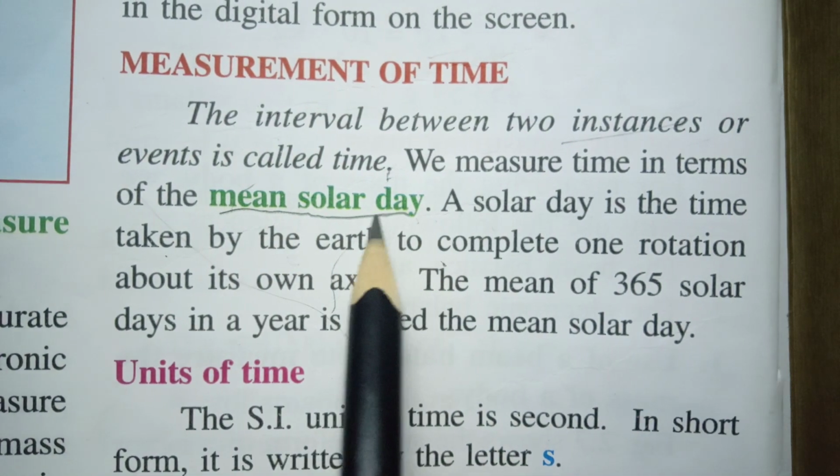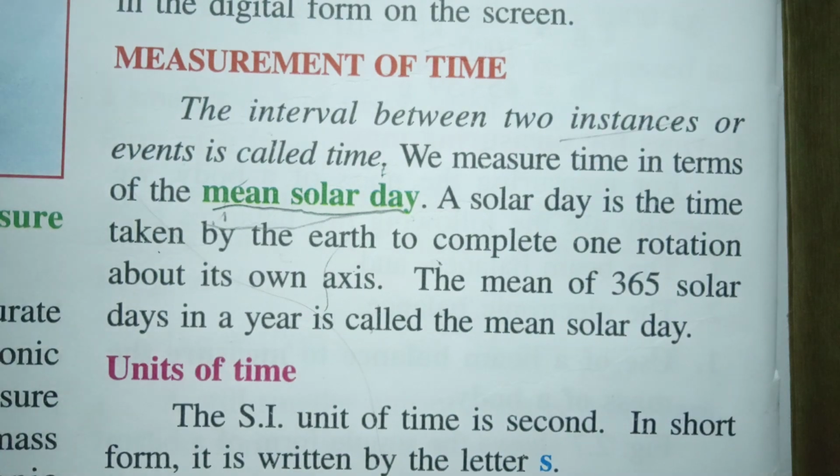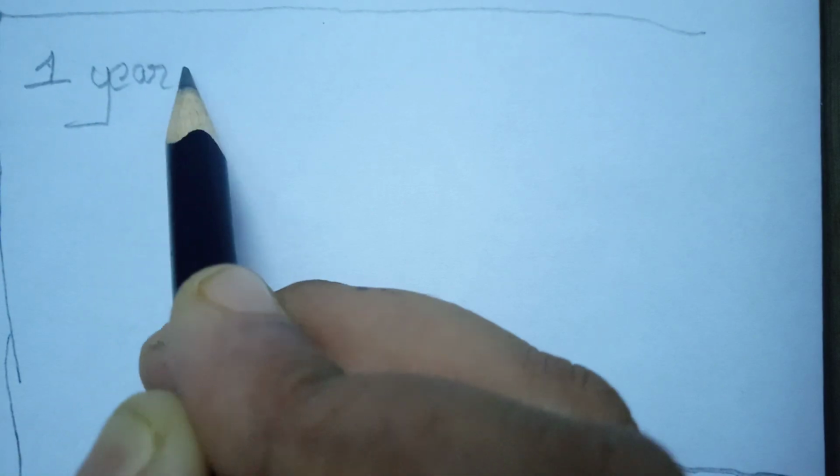What is this mean solar day? Now let us take a workspace. Friends, the mean solar day: you take 1 second, 1 minute. In a year, how many days do we have? 1 year is equal to how many days?